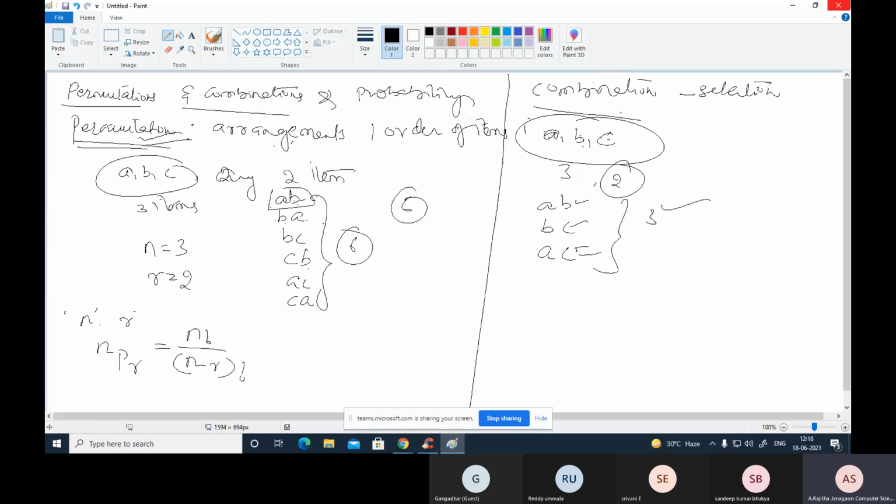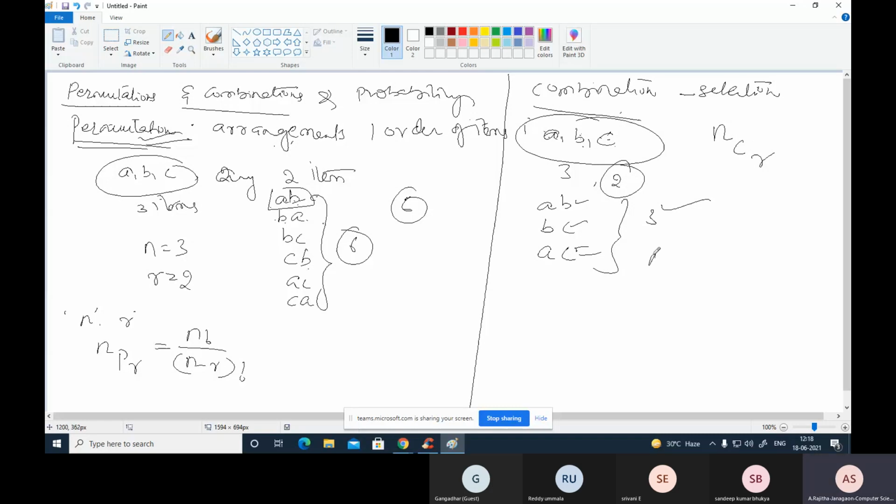Now here we have nCr. From n items we select r items. That means the number of combinations of n things.